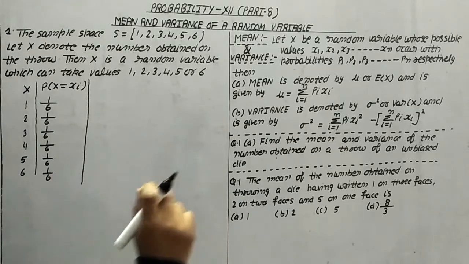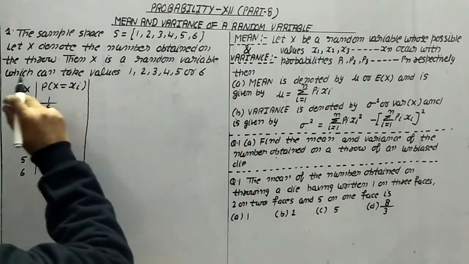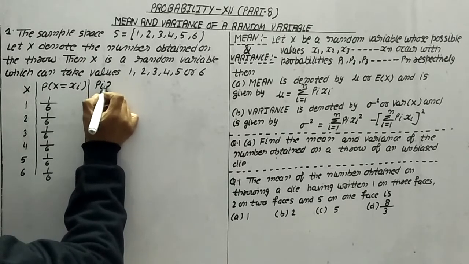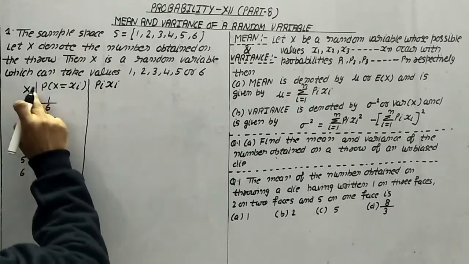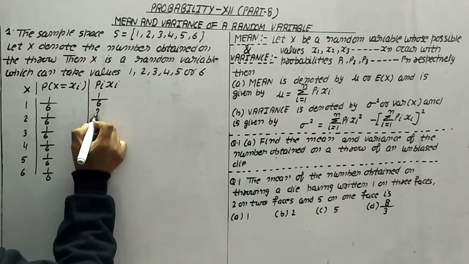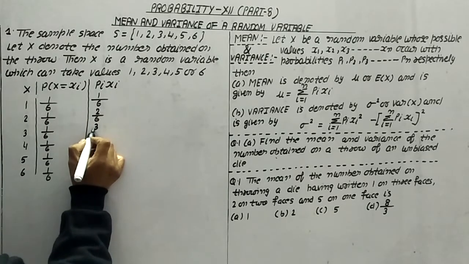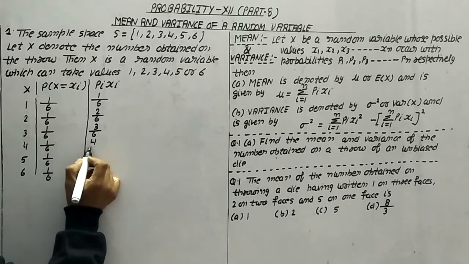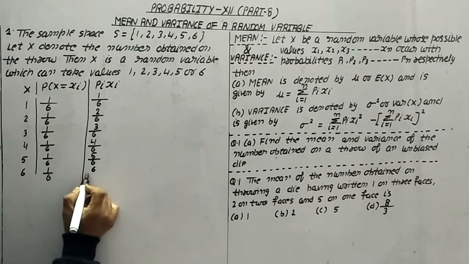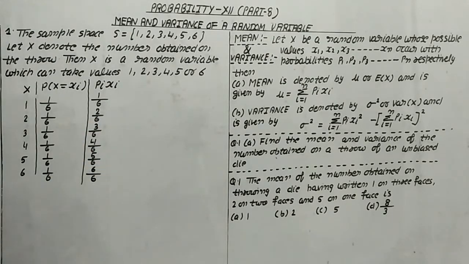According to the formula, what we want is pi into xi. This is pi, and this is the corresponding xi. So it becomes 1/6, 2/6, 3/6, 4/6, 5/6 and 6/6 as the corresponding multiplications.